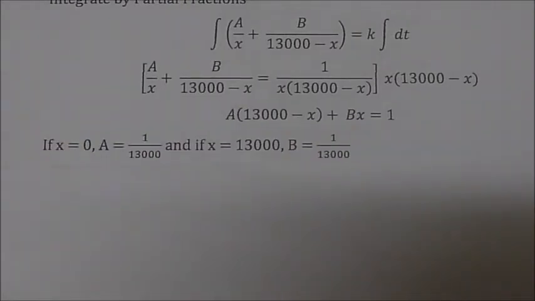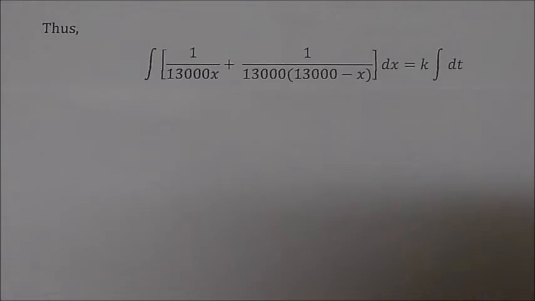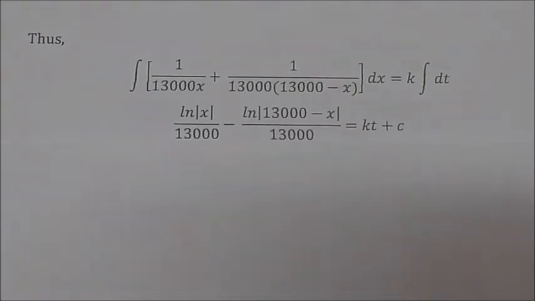Let's see. If we let x equal 0, then A will be simply 1 over 13,000. Likewise, we can let x equal 13,000, and again, we'll get B equal to 1 over 13,000. Since A and B are both 1 over 13,000, we'll then have the integral of 1 over 13,000x plus 1 over 13,000 times (13,000 minus x) dx, equal to the integral of the constant of proportionality.